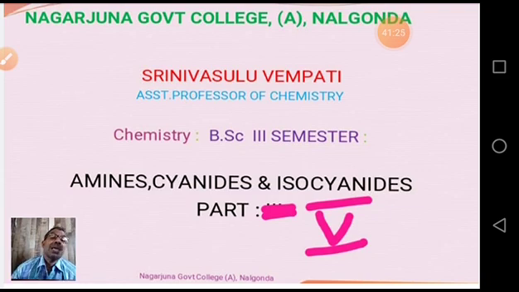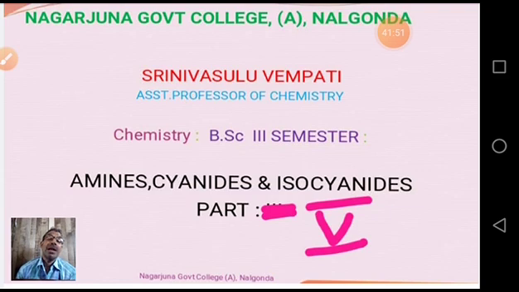Coming to diazotization. What is diazotization? Conversion of aniline into diazonium salts. Diazo means the N triple bond N group is called the diazo group. Azo means nitrogen; diazo means 2 nitrogens. So benzene having an N2 group with plus charge and X minus is called a benzene diazonium salt. So conversion of aniline into a diazo group is called diazotization.